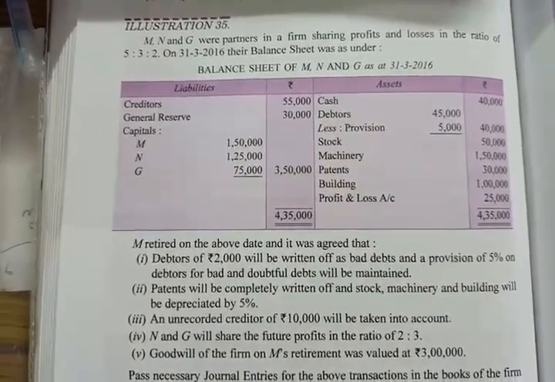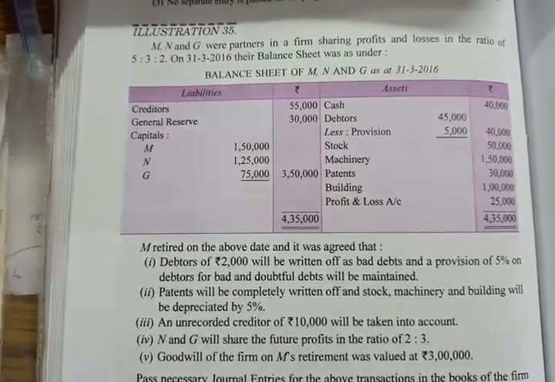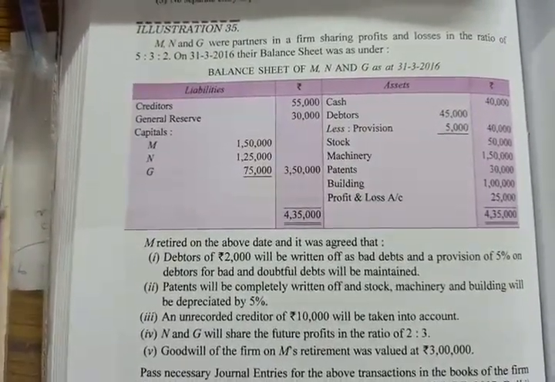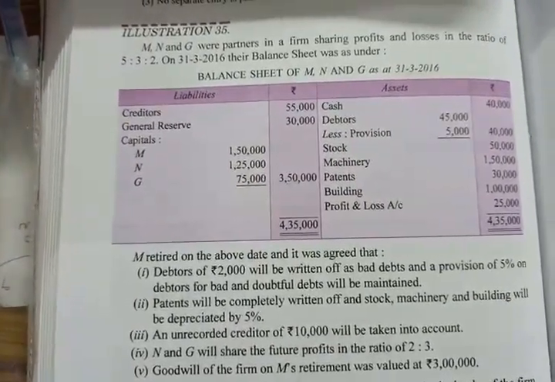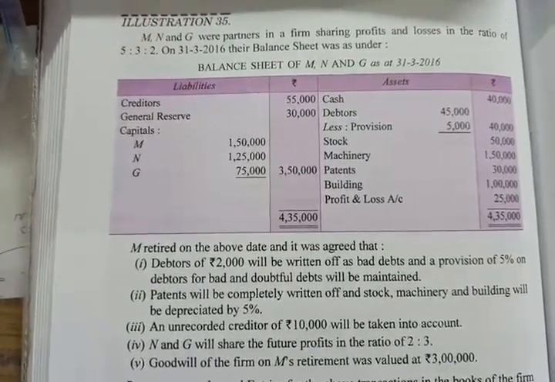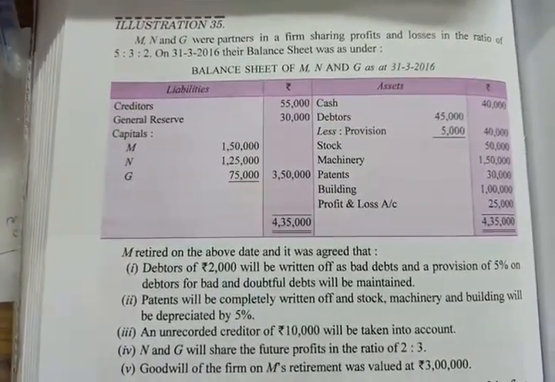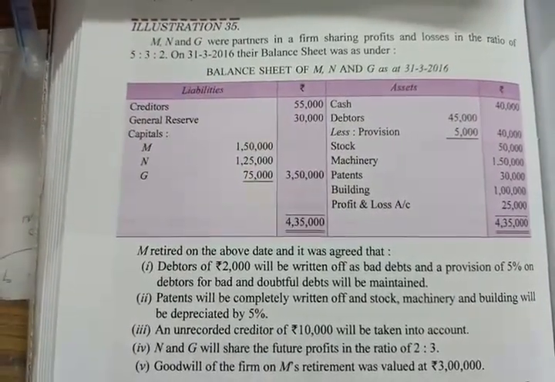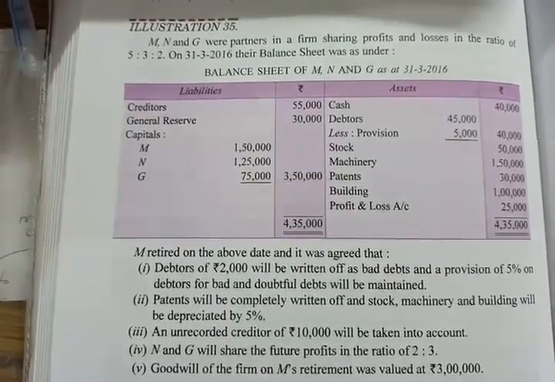Now see this problem. M, N and G were partners sharing profits and losses in the ratio of 5:3:2. Their balance sheet is given. M retired on the above date and it was agreed that debtors of rupees 2000 will be written off as bad debts, and after that a provision of 5% on debtors for bad and doubtful debts to be made.